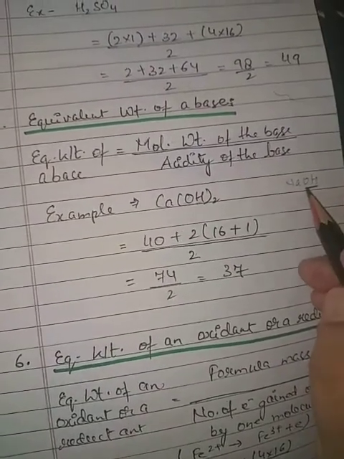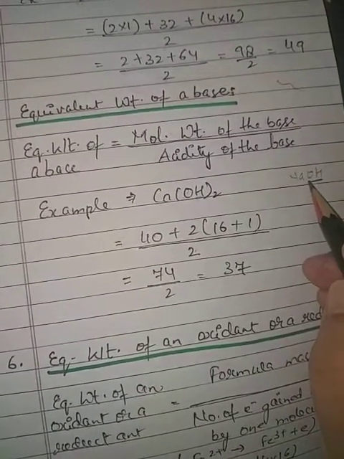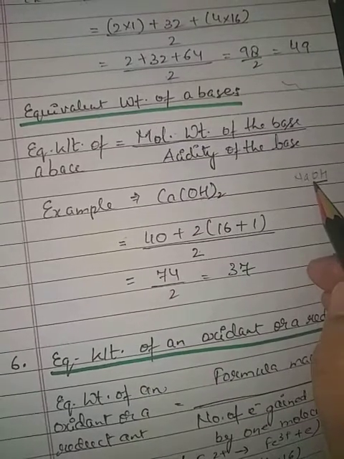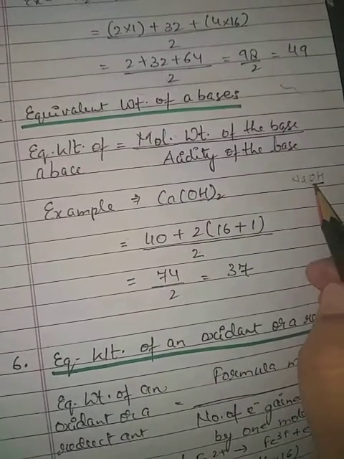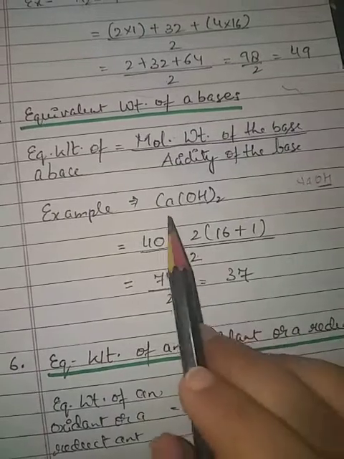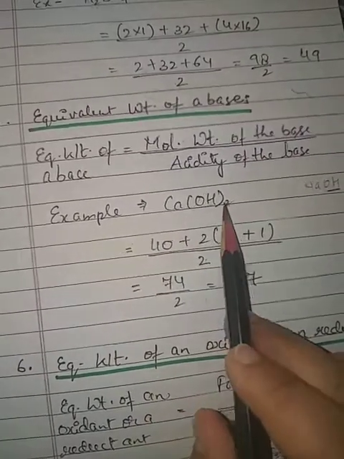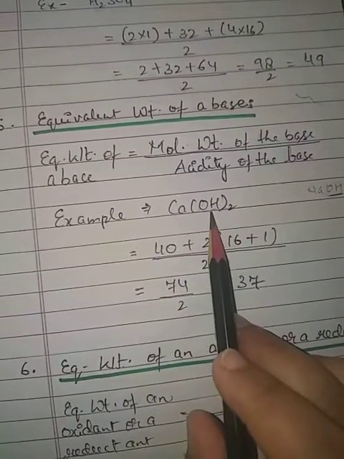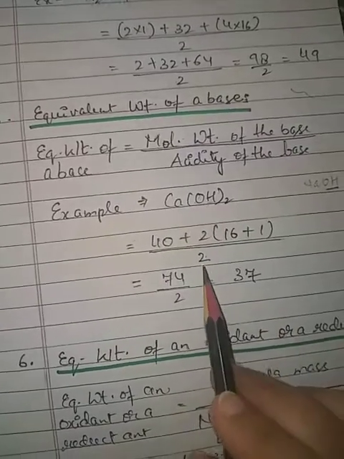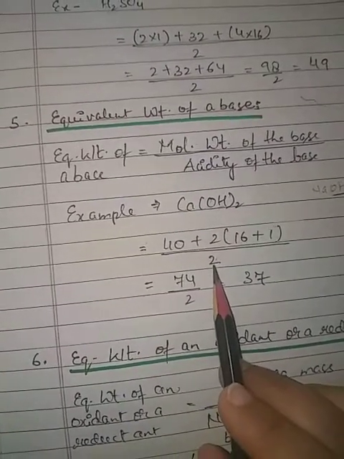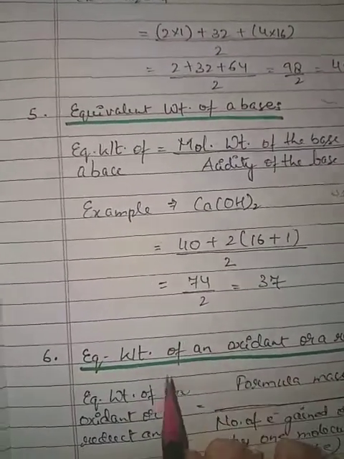Only one molecule of acid will be required to neutralize this NaOH. That's why its acidity is 1. But here we have taken Ca(OH)2, and since it has 2 OH minus ions, we'll put 2 here. Its acidity is 2.